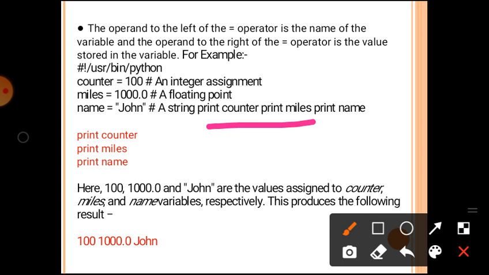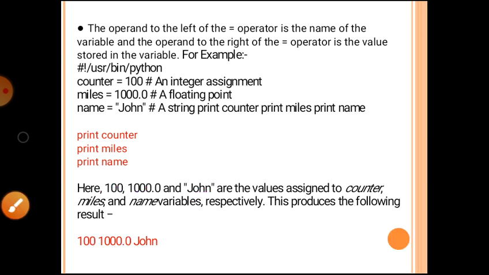After printing, we get 100, 1000.0 and John, the values assigned to the counter, miles and name variables respectively. This is about variables.